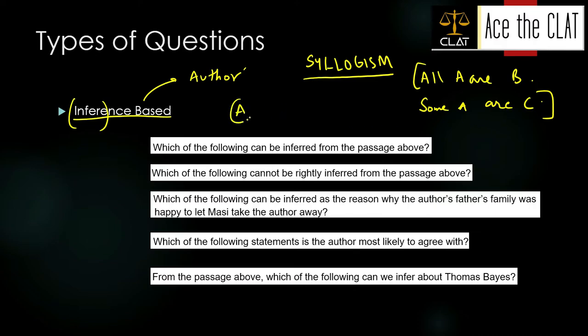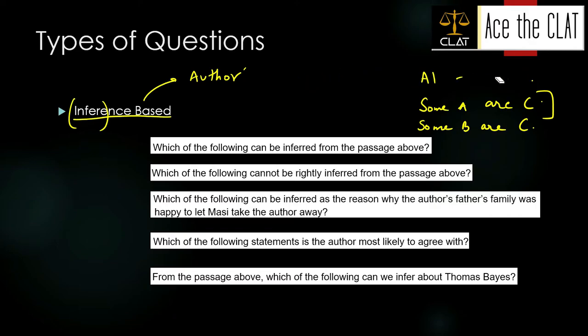All A are B and some A are C, if that is so, then what would some A are C mean, guys? Some B are C. So from the above two statements we can infer this. Similarly, what can you infer from what the author has said above?